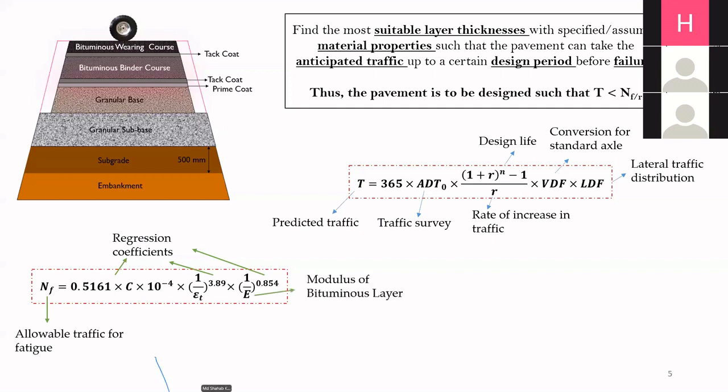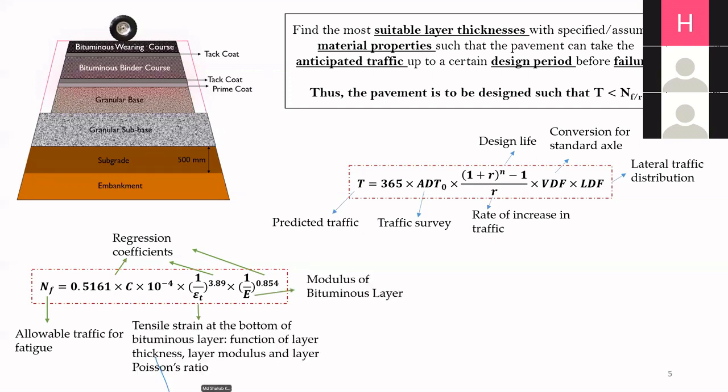E is the modulus of the bituminous layer. And epsilon T is the tensile strain at the bottom of the bituminous layer. So this tensile strain at the bottom of the bituminous layer, how do we find it? We find it using the IITPAVE software or by doing a linear elastic analysis.